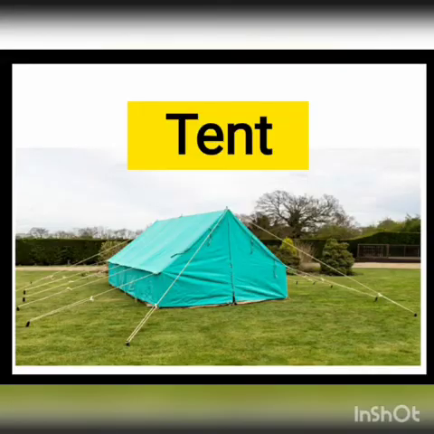The next type of house is tent. Tent is a shelter made of some sort of fabric. It is a portable home which can be moved from one place to another. It is often used by us for camping as it provides us with a temporary shelter. Tents are also often used in emergencies like war and earthquakes.